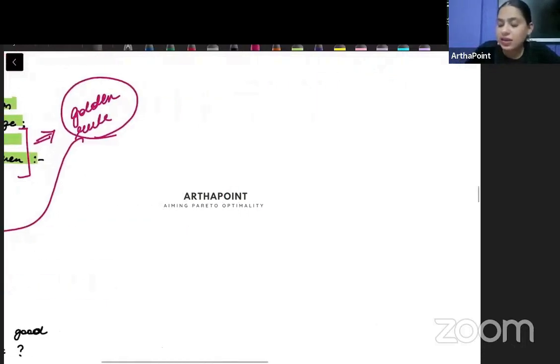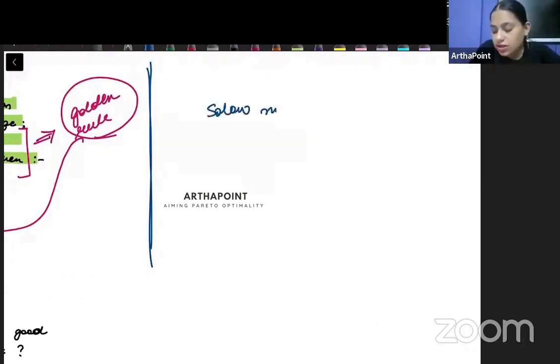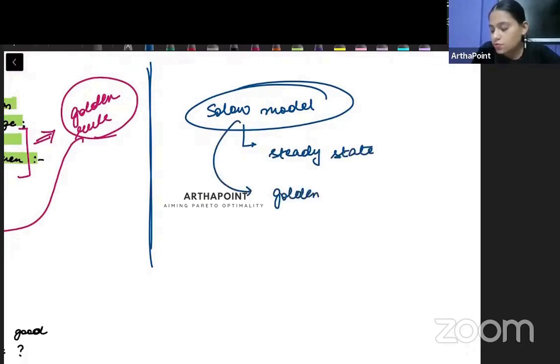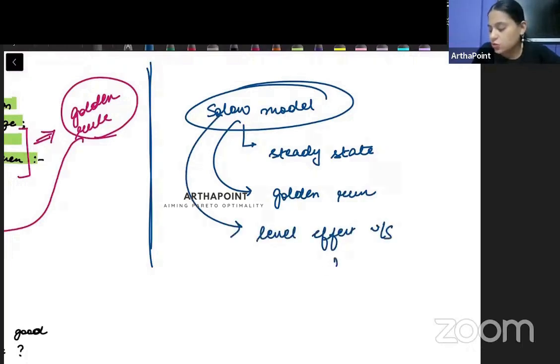So it is my thorough instruction to you, it is my request to you that you read the Solow model thoroughly. You should know everything about the Solow model: what is the equation for steady state, what is the golden rule, right? How do you go ahead and talk about the level effect versus the growth effect?